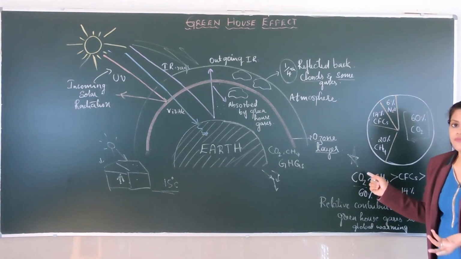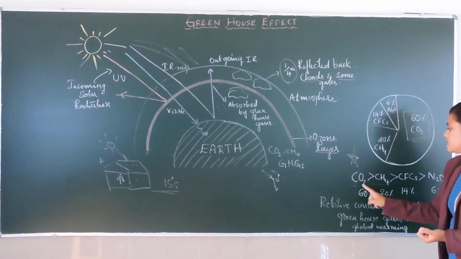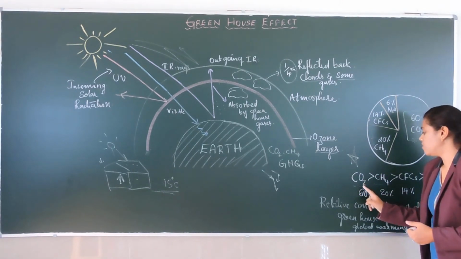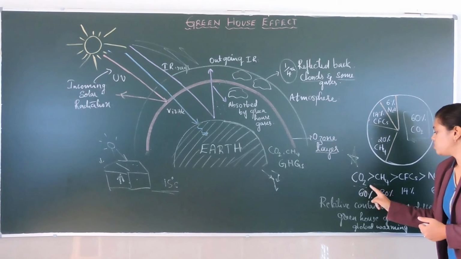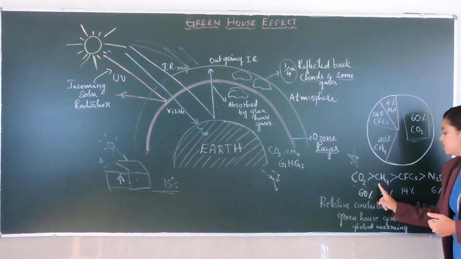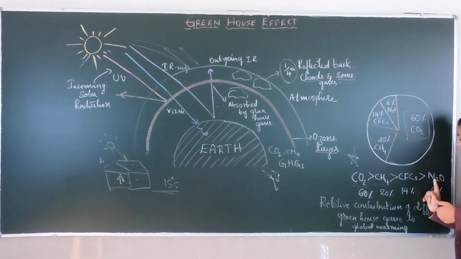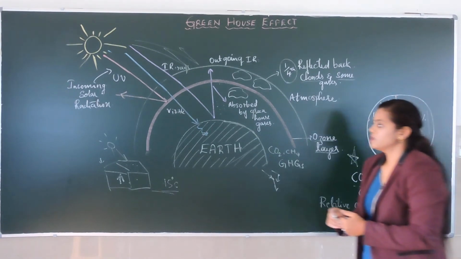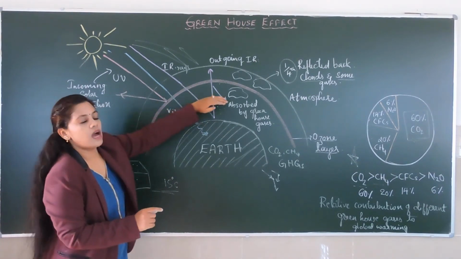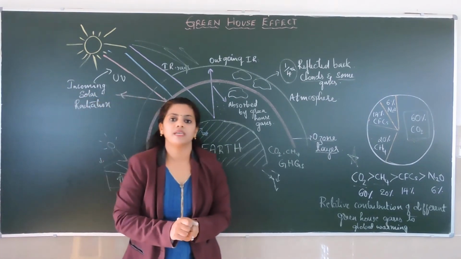If you look into the previous papers, carbon dioxide contributes more to the warming of the Earth's atmosphere than methane, methane contributes more than CFCs, and CFCs contribute more than nitrous oxide. In this way the atmosphere has a stable temperature because of the greenhouse effect.